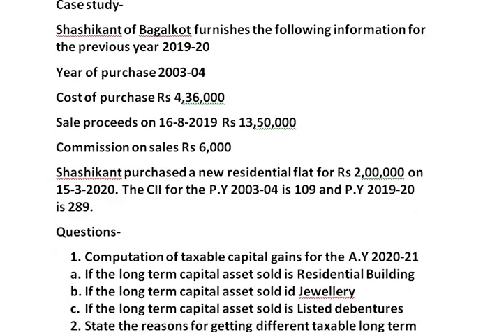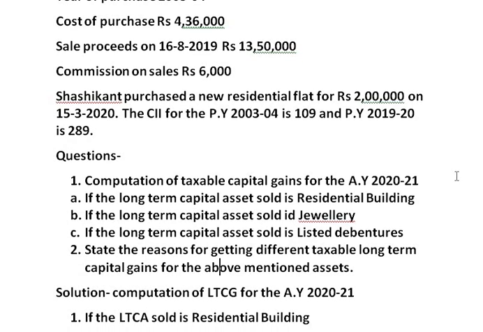You are given the indexations, that is cost inflation index, and this is how the question is asked for case study. That is, you are asked 2 questions. In first, you are asked to find out the capital gain for sale of residential building, then for sale of jewellery, then for sale of listed debentures.